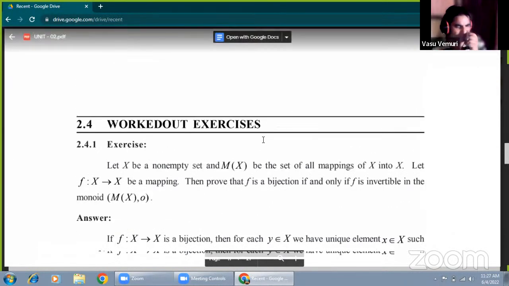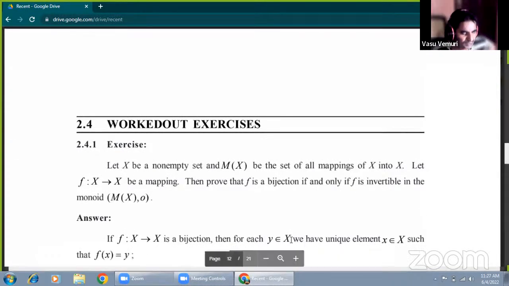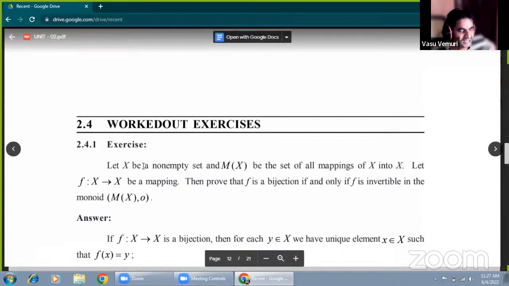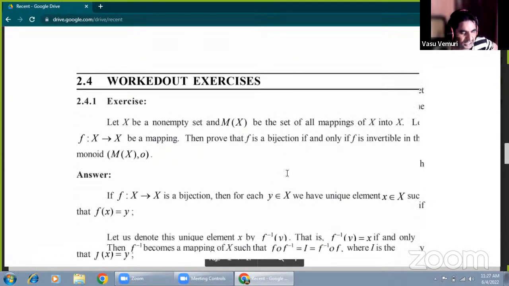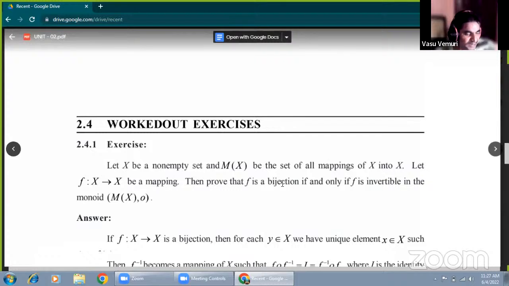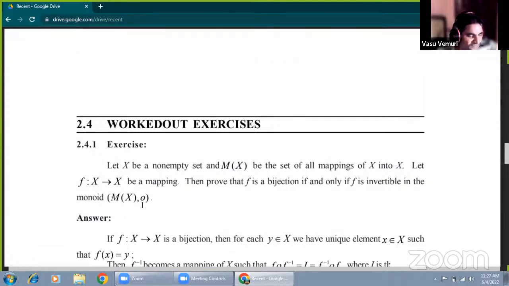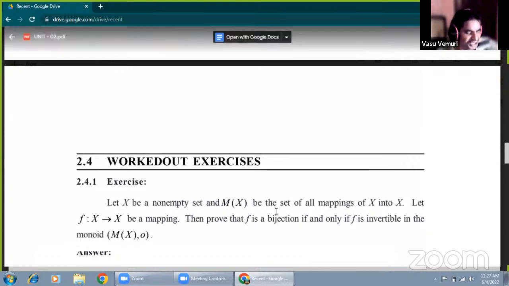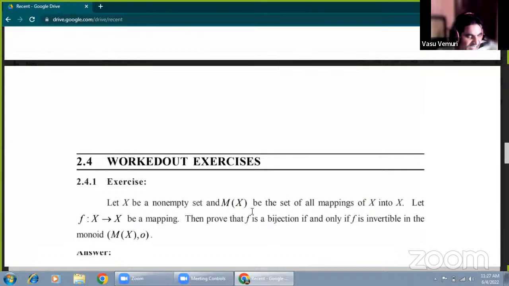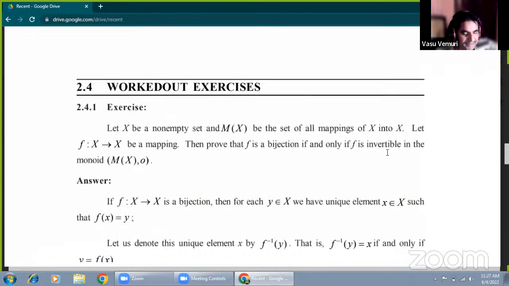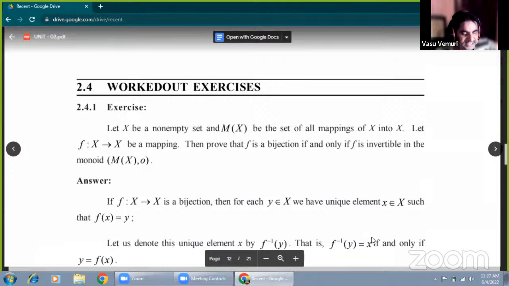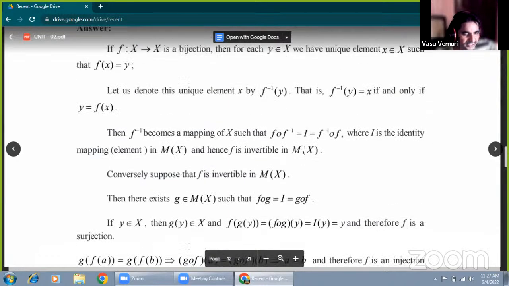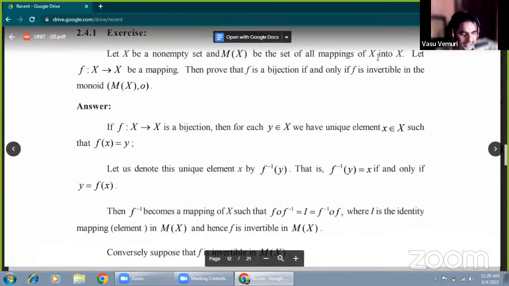Now there are so many worked out exercises here. This is a very important concept, please listen carefully. Let X be any non-empty set. That is the bijection part, which I explained yesterday. M of X under circle is a monoid, with the invertible condition. Suppose X is any non-empty set and M of X is the set of all mappings of X into X. F maps X to X is a mapping.